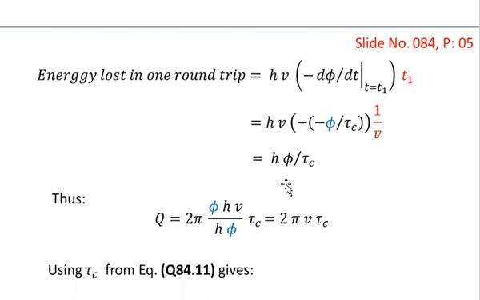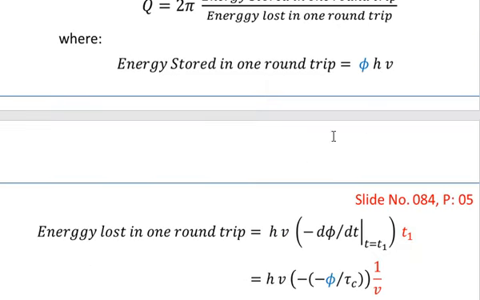And then you have this relationship h phi over tau c. Here this phi gives you the number of photons in one round trip. And again, in the formula of the energy stored, this phi is also for one round trip.